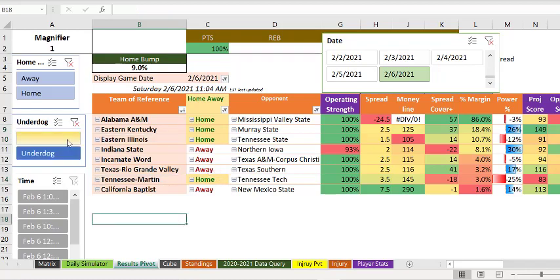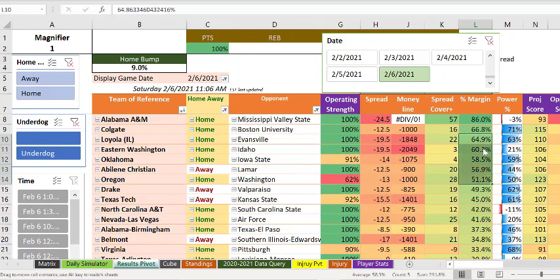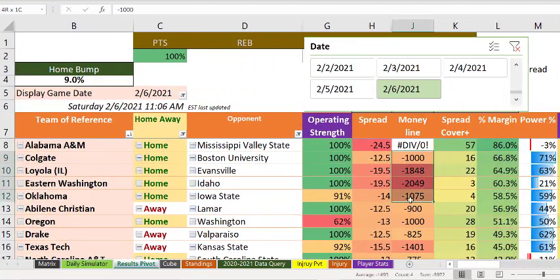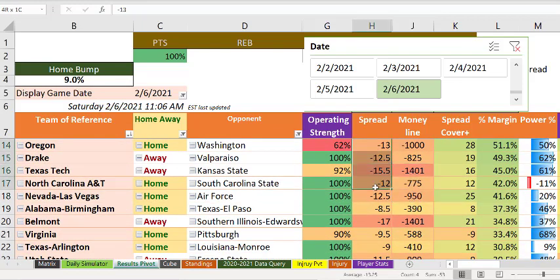So that's pretty good. As we scroll down, do we see anything with a high margin and also a reasonable money line? When the money lines are red here, this means a very bad payout, essentially. You have to bet $200 to win $1 or something with Eastern Washington, I think. So these are kind of unbettable games on the money line, and the spreads, I don't like big, huge spreads like this. It's too tough to predict.